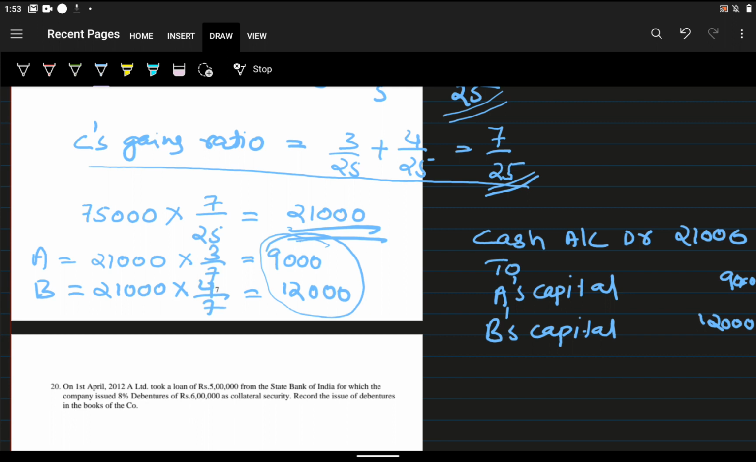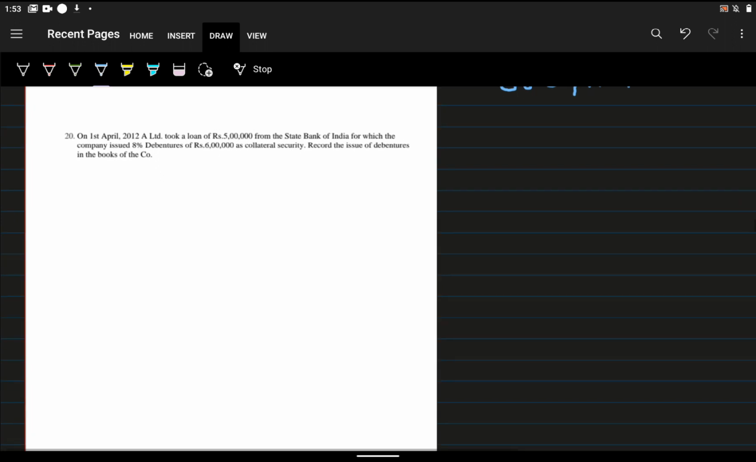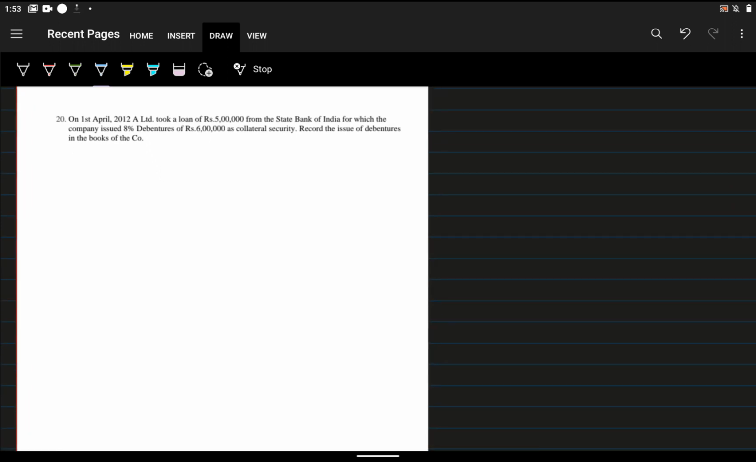Now we will go to question number 20. It's an easy question. On 1st April 2012, A Limited took a loan of rupees 5 lakh from the State Bank of India, for which the company issued 8% debentures of rupees 6 lakh as collateral security. Record the issue of debentures in the books of the company. We already studied this in the debentures lesson. Here it is clearly mentioned they are going to take a loan of 5 lakh and give 6 lakh rupees of debentures as security.